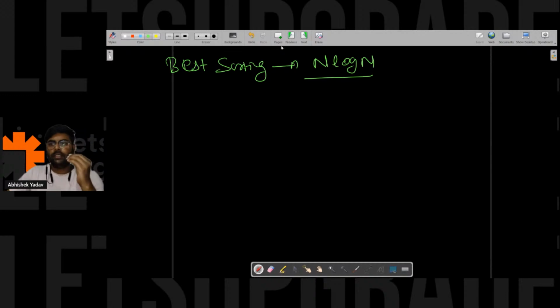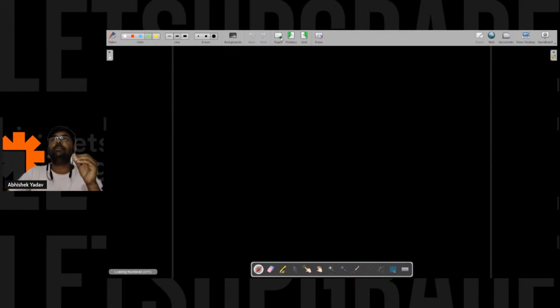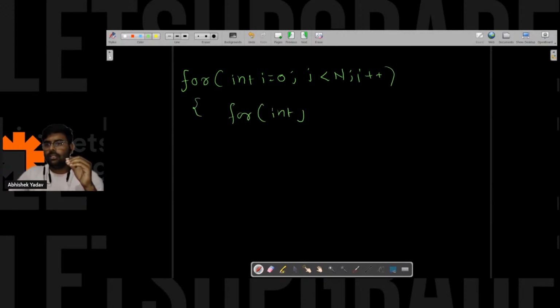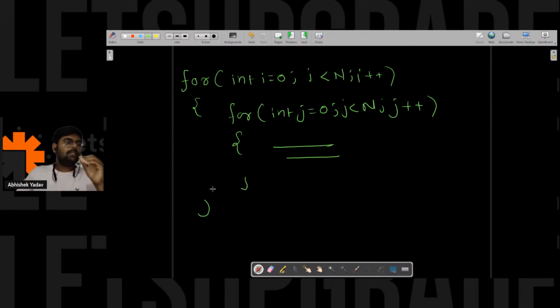Okay, let me ask one question, then we will move to the question part. I have a for loop: int i is equal to 0, i is less than n, i plus plus, and for int j is equal to 0, j is less than n, j plus plus, and here I have some body. Guys, what will be the time complexity of this code? Please write in the chat.